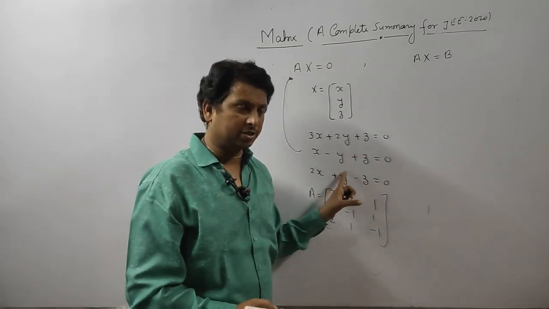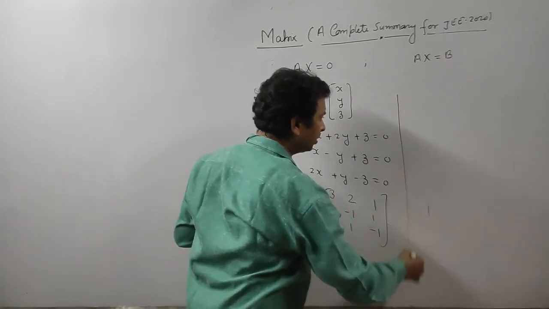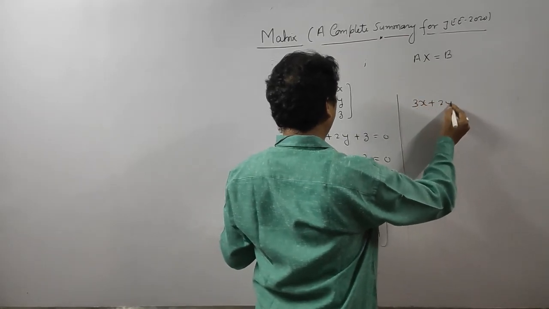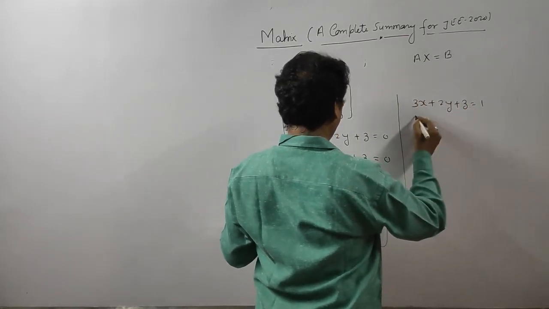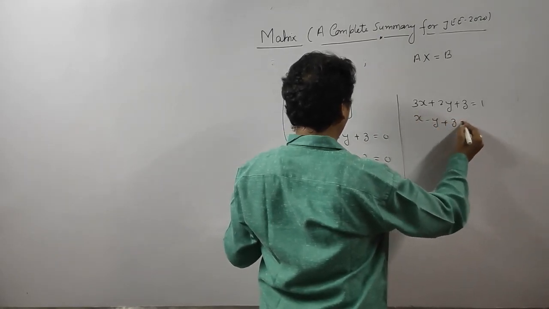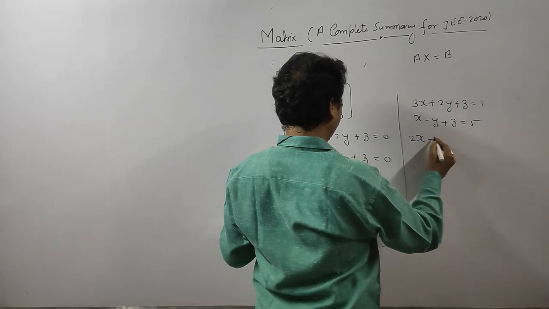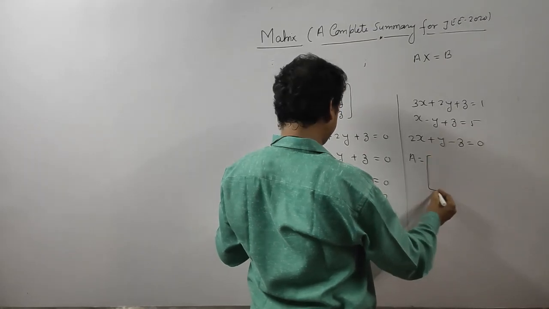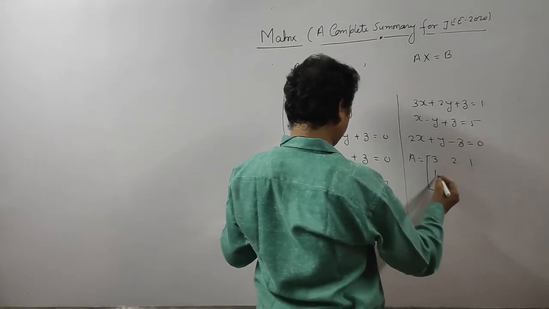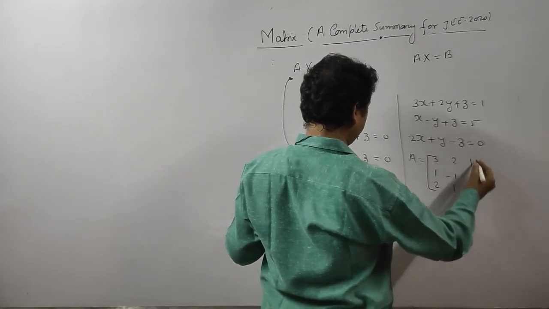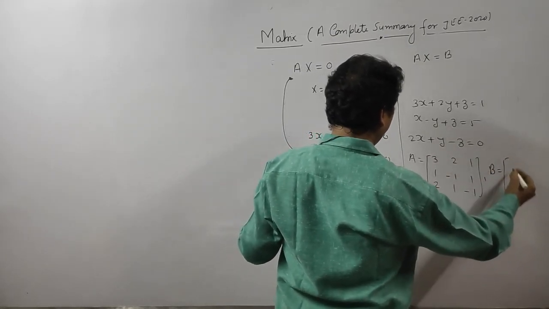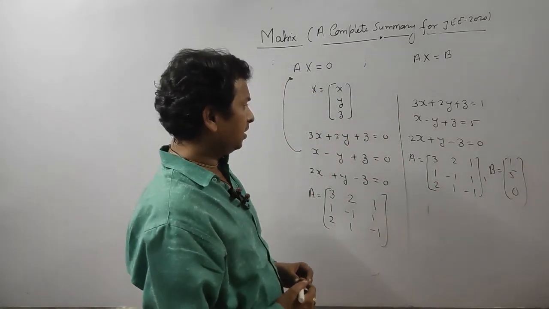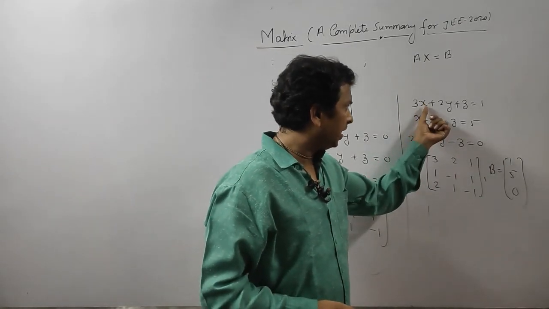This is a homogeneous system. What is a non-homogeneous system? Here we put some values: 3x plus 2y plus z equal to 1, x minus y plus z equal to 5, 2x plus y minus z equal to 0, no matter. So here again A is the same: 3, 2, 1; 1, minus 1, 1; 2, 1, minus 1. B is the right hand side value, which is 1, 5, 0. X is the unknowns. What are the unknowns? x, y, z.